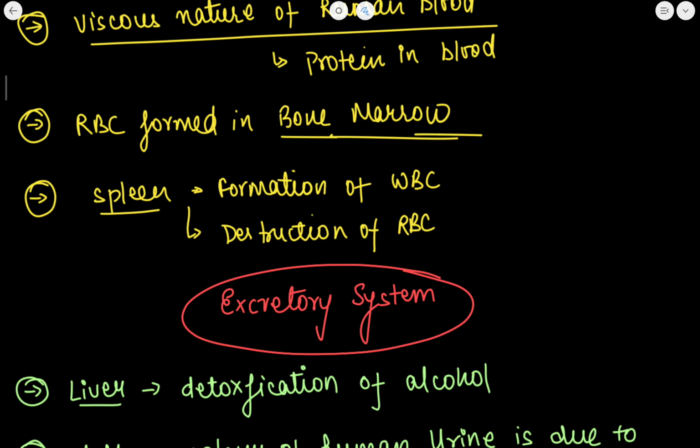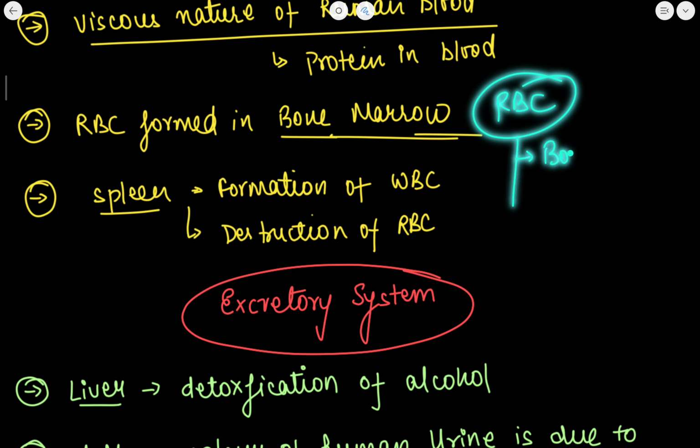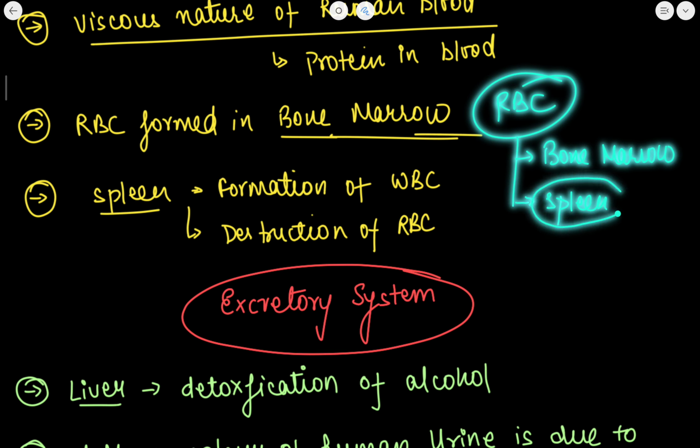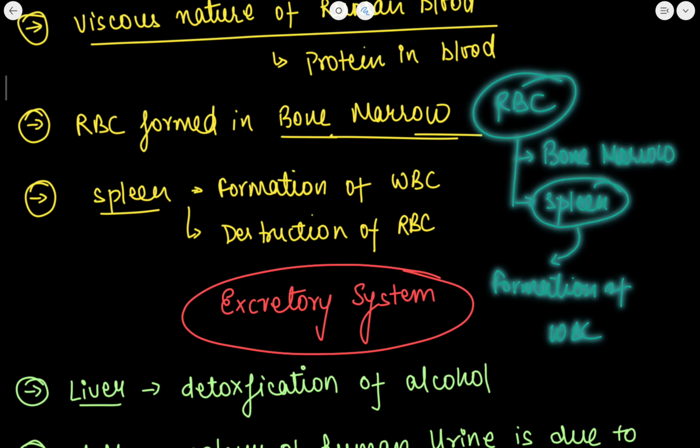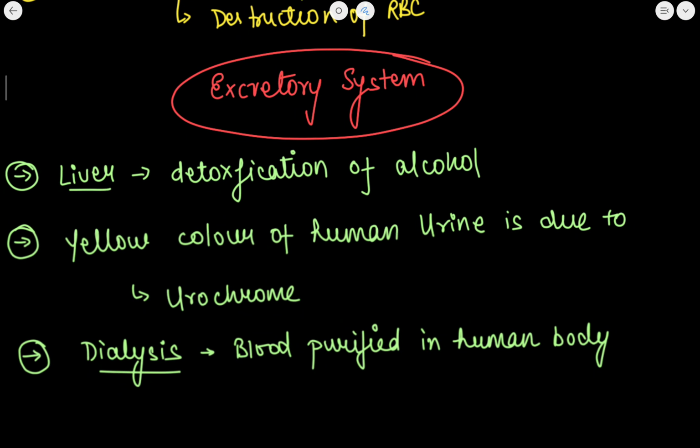Now you have to remember one thing regarding RBC, that it forms in bone marrow. First of all, it forms in bone marrow, and then it dies in the spleen. Whereas if I talk about the spleen, formation of WBC takes place in the spleen. Formation of WBC.